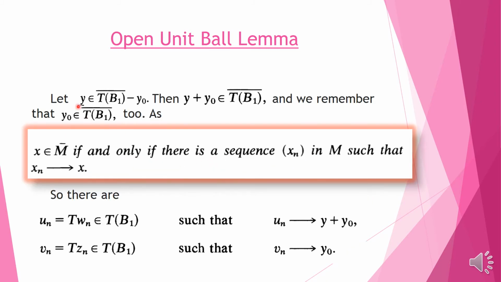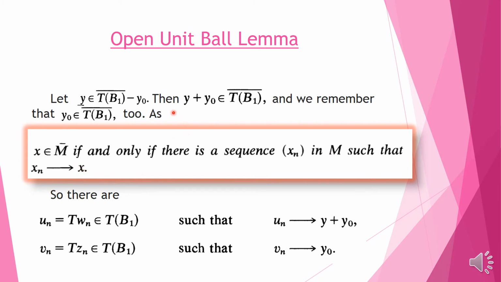So let us take an element y from the closure of T of B1 minus y0. Then y plus y0 belongs to the closure of T of B1. And we remember that y0 belongs to the closure of T of B1 because y0 is the center of the ball which was contained in the closure of T of B1. So we have 2 points in the closure of T of B1. And here is the theorem which states that if an element belongs to the closure of a set, then there must be a sequence in that set which approaches that point.